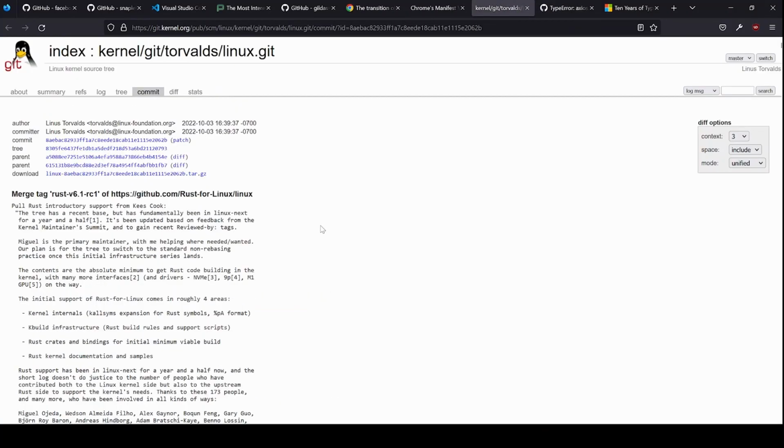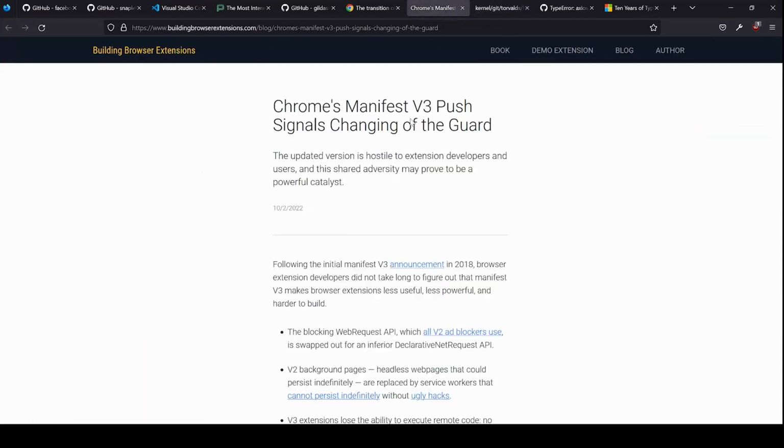Let's go to this Linux kernel news. Rust is officially merged into Linux mainline, so you can start writing Linux libraries with the Rust language, which is pretty great news. And the other news is about Manifest v3.